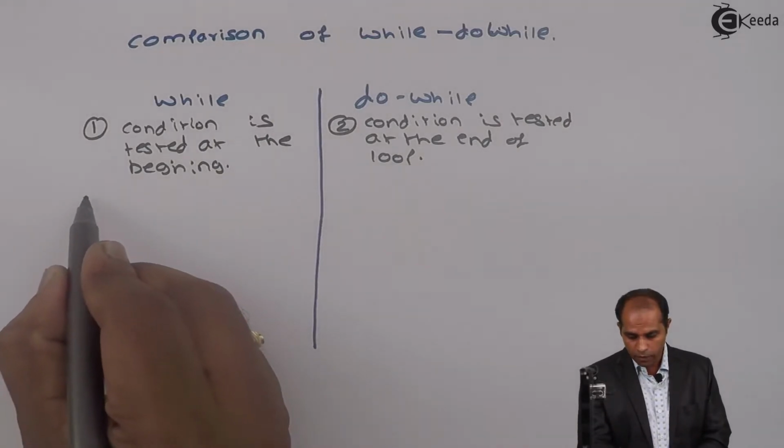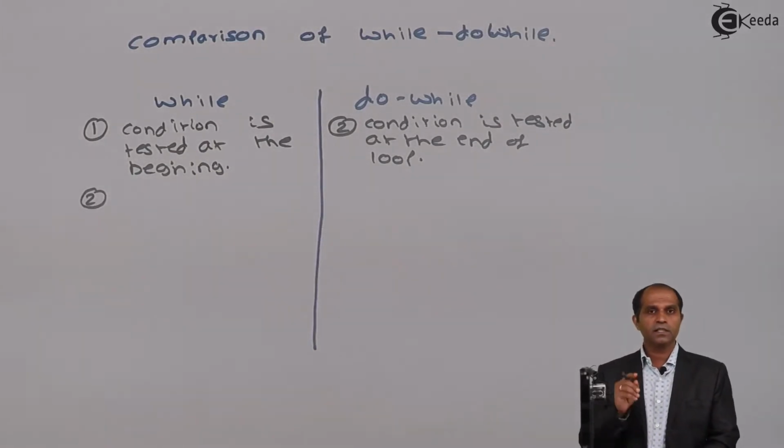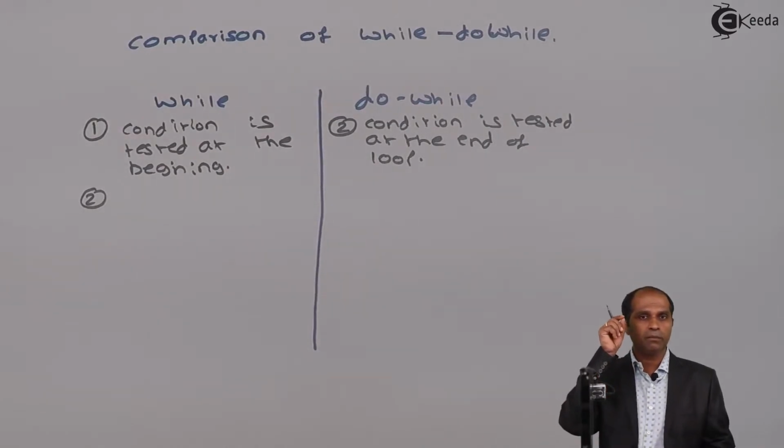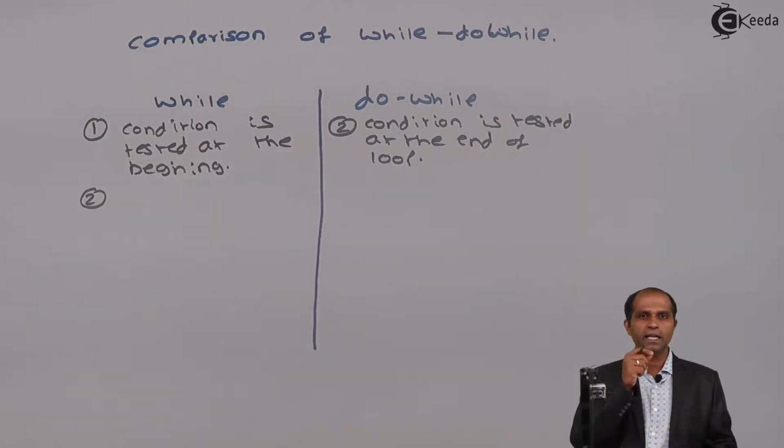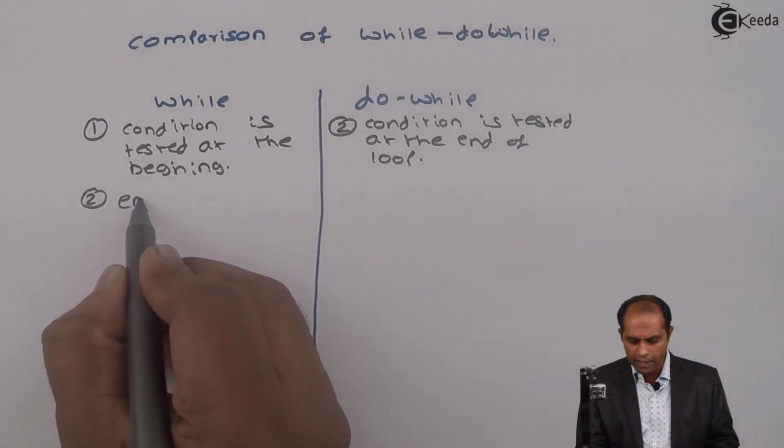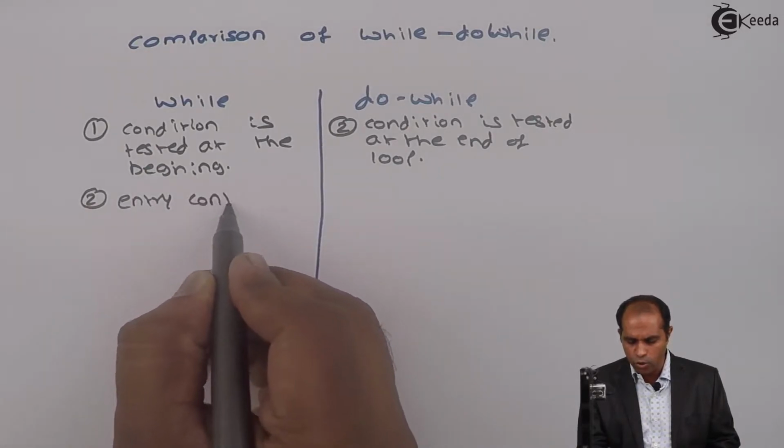Now, the second difference is, since the condition is tested at the beginning and we decide whether to continue or to stop at the entry point itself, we call this while as an entry controlled loop.